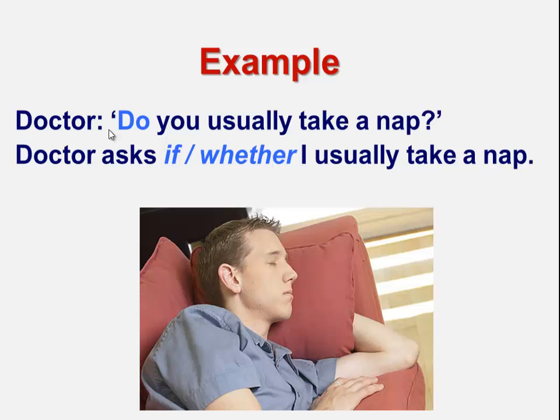The doctor said, "Do you usually take a nap?" The answer to this question could be yes or it could be no. Because it is a yes-no question, when I report it, I will use the conjunction if or whether. And the answer would read, the doctor asks if or whether I usually take a nap.